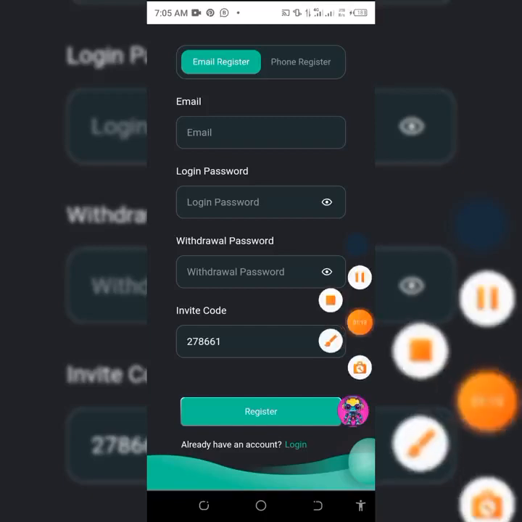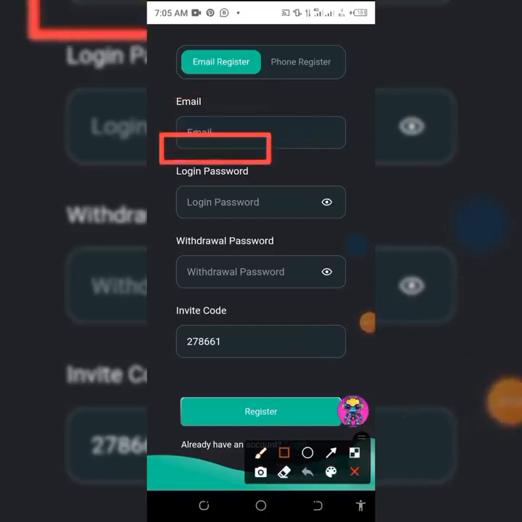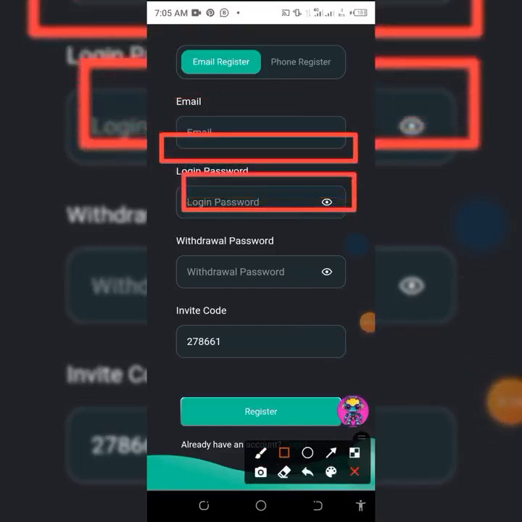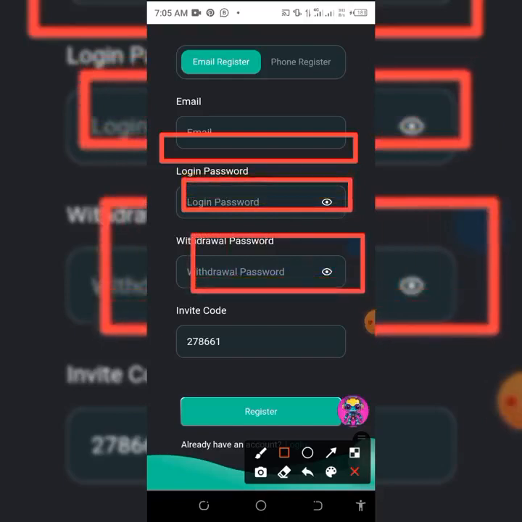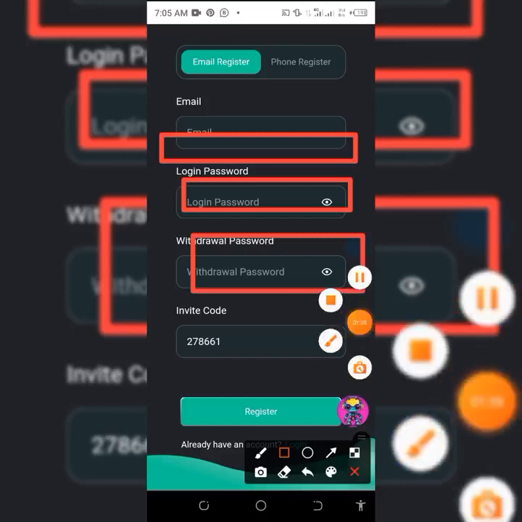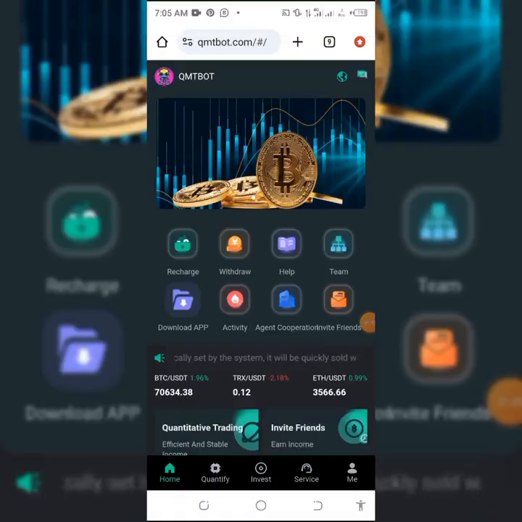You set your email, you set your login password, and your withdrawal password. Please don't forget your withdrawal password. Once you have done that, click on register. It will land you on another page, here, so once you get here, you have registered successfully.